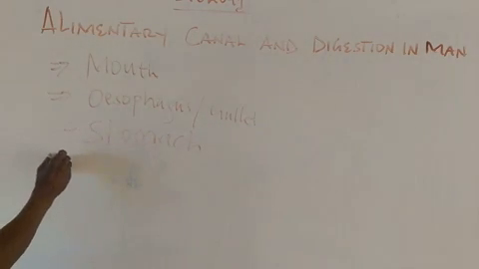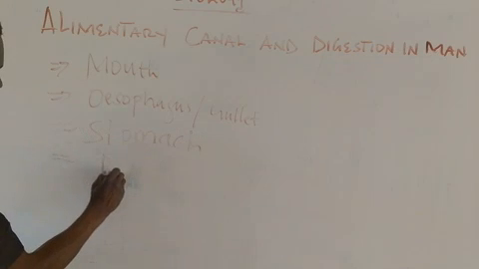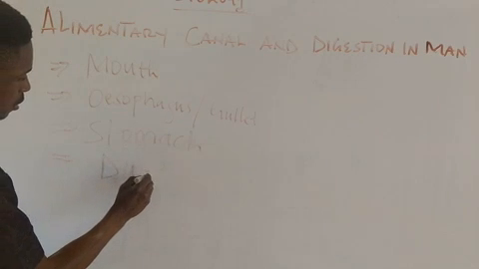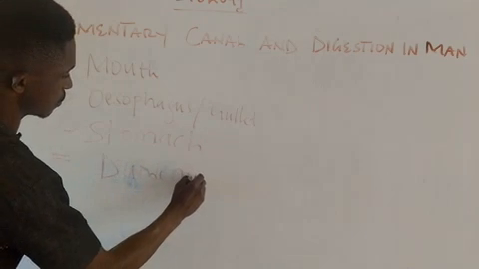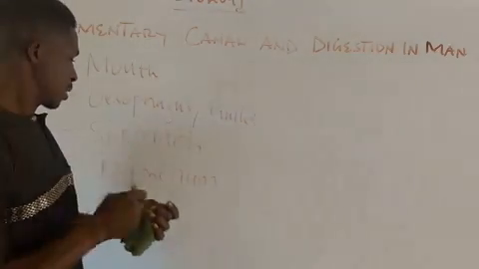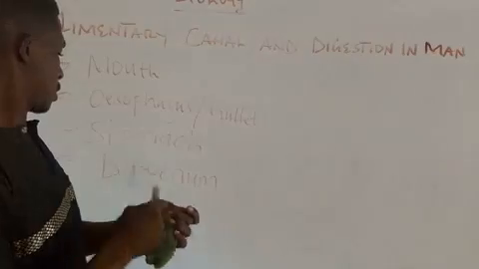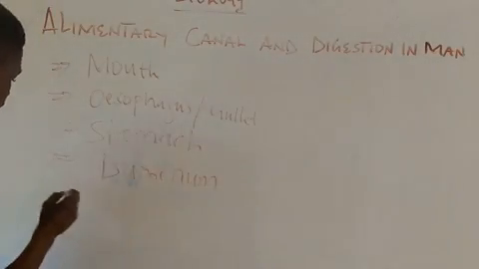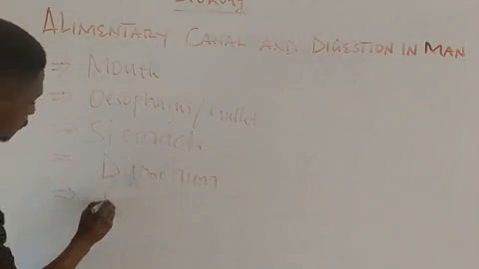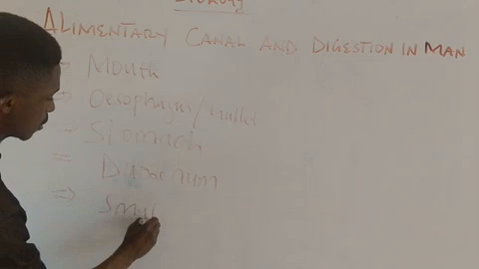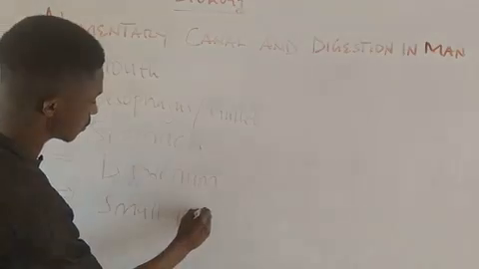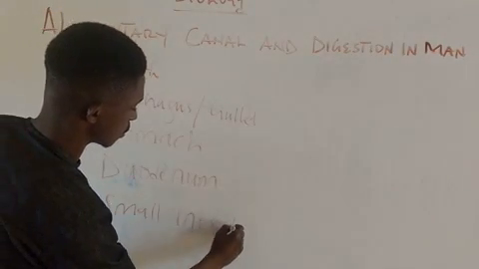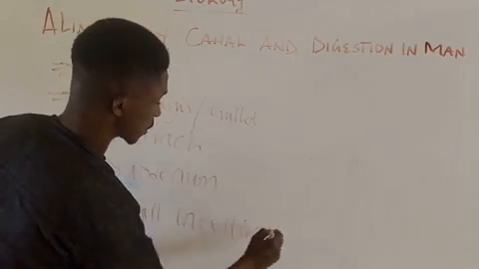So we also have the word duodenum. The duodenum. We also have what we call the small intestine.